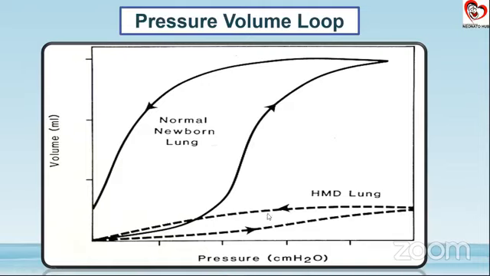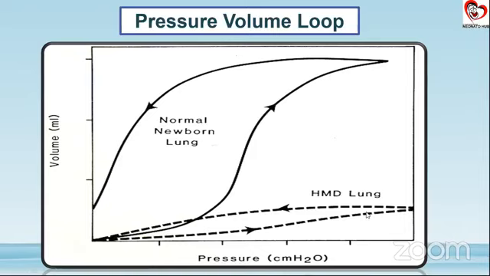Now, when we are talking about an HMD lung, in fact, it's better to call it an RDS lung, what happens is that even if we are increasing our pressure so much, our volume is not going beyond a point. Because of this, first of all, there is a lot of barotrauma that the lungs have to bear. There is some degree of atelectrauma also, which happens because there is a continuous progressive atelectasis, as I talked about. So this kind of pressure volume loop is characteristic of RDS.